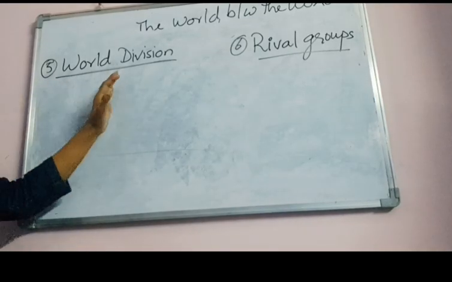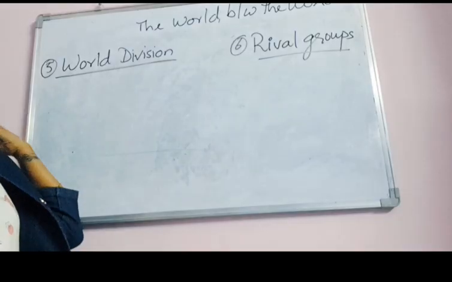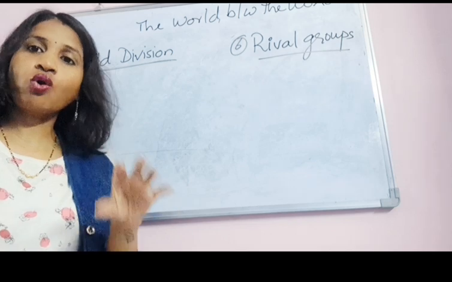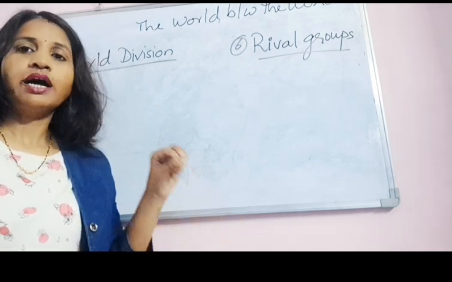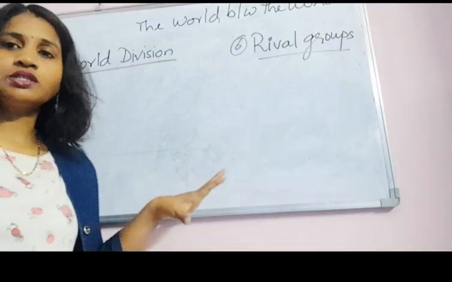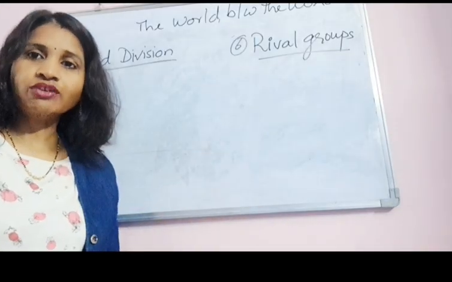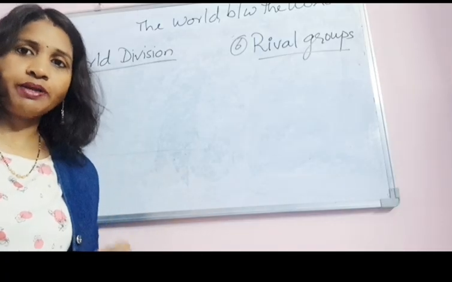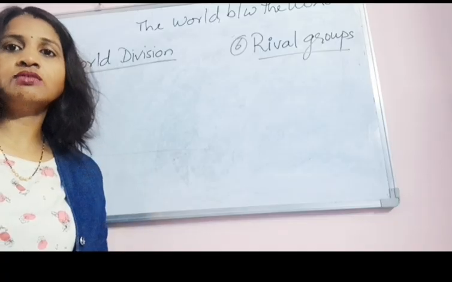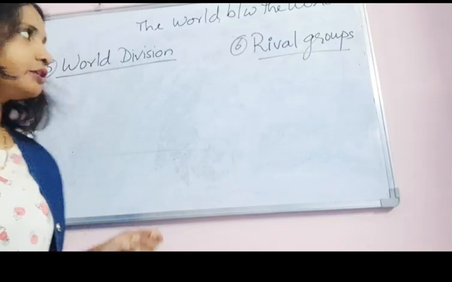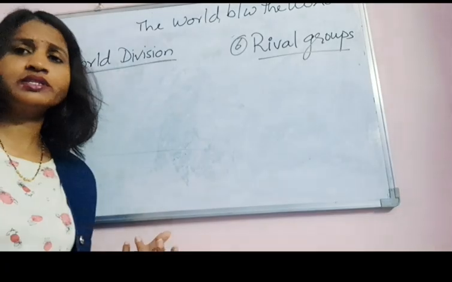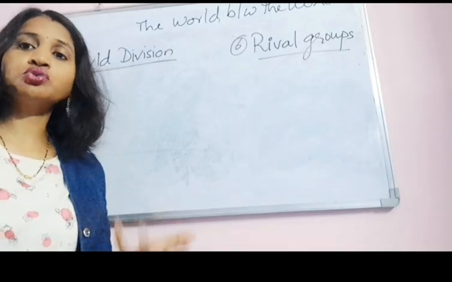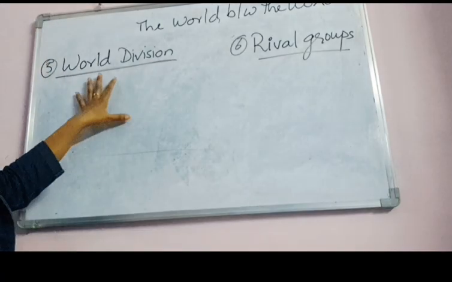Let's see two more causes of World War I, why it happened. In tomorrow's lecture we will continue the causes of World War I. All these points come under the introduction, meaning only the introduction of the world between the World Wars: how it happened, what changes happened, what the politics was, rivals and world division, socialism, and how people thought in the 20th century. Now we'll see world division.